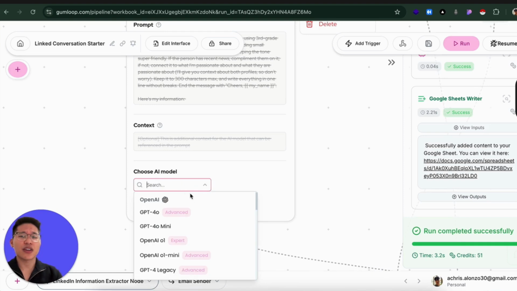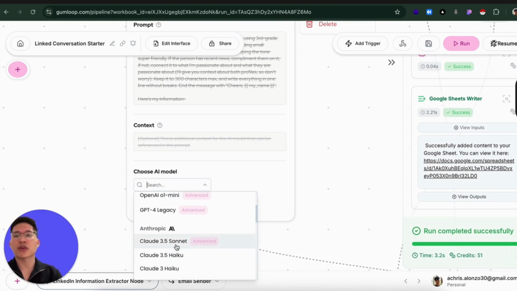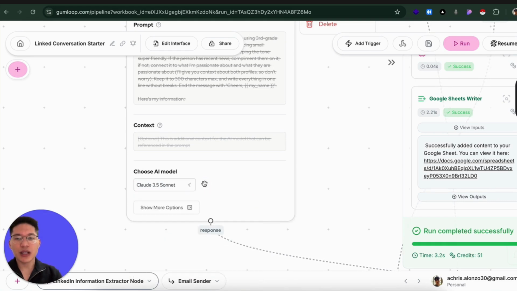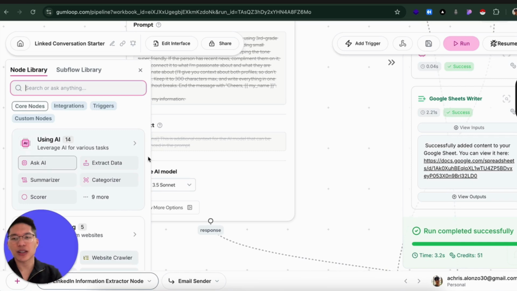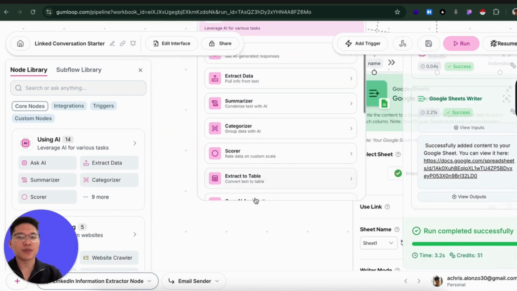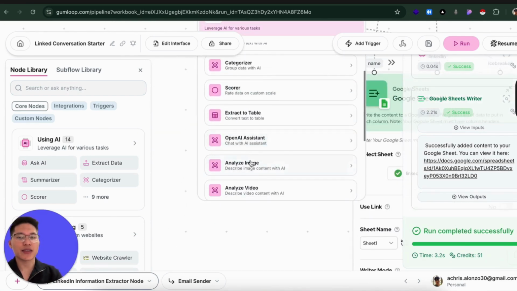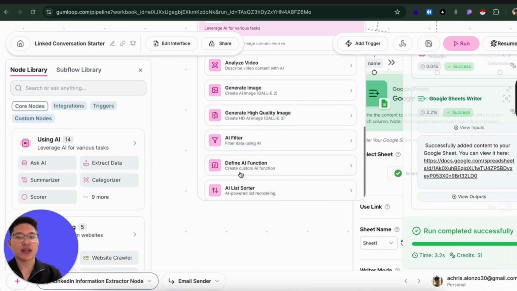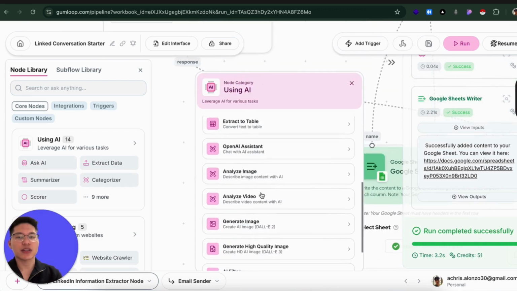You can choose any AI model around here, and you know that Claude is good for writing text, so that's why I chose Claude. There are more AI models over here. And for the AI nodes, there are also built-in tools, like extract data, summarizer, categorizer, score. There are 9 more, actually. There's also analyze video, analyze image. You can see in here: OpenAI assistant, analyze image, analyze video, generate image, DALL-E, generate high quality image, AI filter, find AI. So yeah, in your own time you can play around with it.